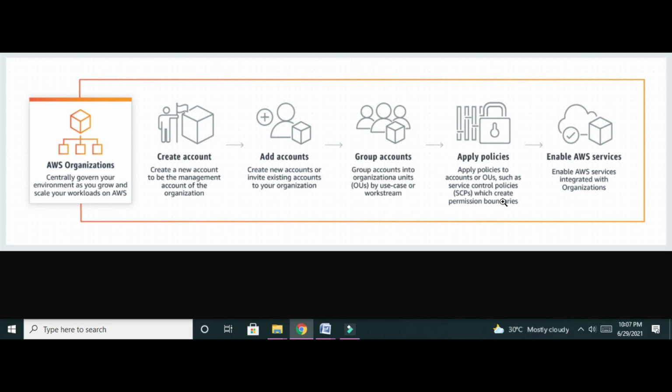For example, suppose we have different users, user 1, user 2, user 3, a number of users. If we do not allow access to all the services for all the users like user 1, user 2, user 3, then they cannot access them. And we can restrict also. Let's say user 1 has limited use of the resources, user 2 can access different services, user 3 can access different services. So categorically we can restrict the use of AWS resources and services to a number of users, or we can allow or integrate all services of AWS to all accounts.